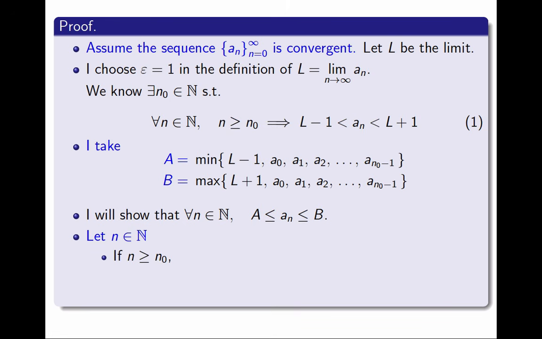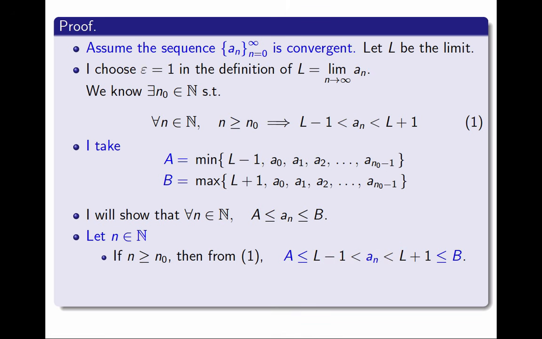The first case, if n is greater than or equal to n0. Then in that case, an from the first equation is between L minus 1 and L plus 1. And therefore, by construction of A, big A is less than or equal to L minus 1, and by construction of B, B is greater than or equal to L plus 1, so an is between both of them.